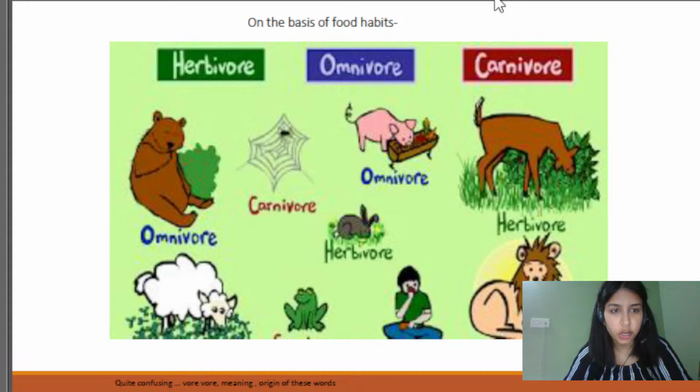Yes. Now, on the basis of the food habits that different organisms have, we have divided them into three categories. Those who are dependent for their food on plants only, we have kept under the category of herbivores. Yes. And if you talk about omnivores, first we should discuss the carnivores. Those who are solely dependent on animals as a food product will be kept in the category of carnivores.